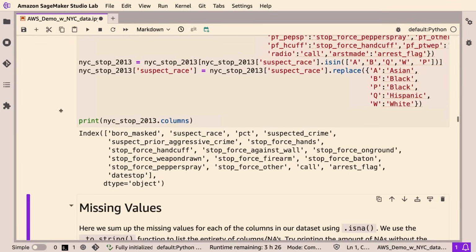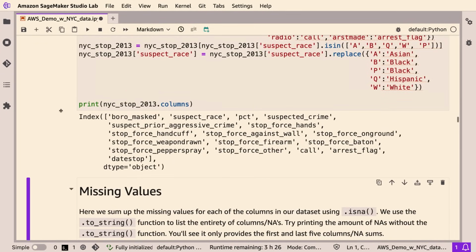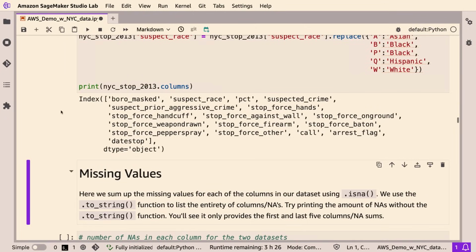Great, and it looks like this did exactly what we wanted. So the output's now showing that for all of the instructions you passed for making changes to some of the column names, you now have those new values. Exactly, yeah. All of the columns that we changed now have the new names, and all of the values that we changed within the race column are now changed as well.